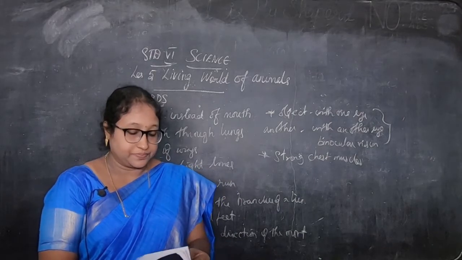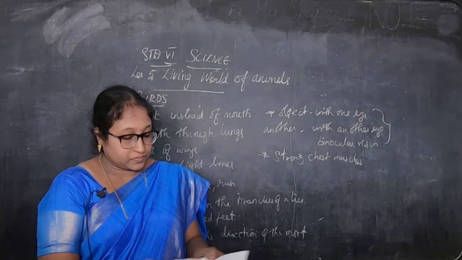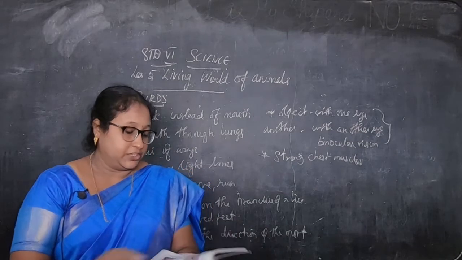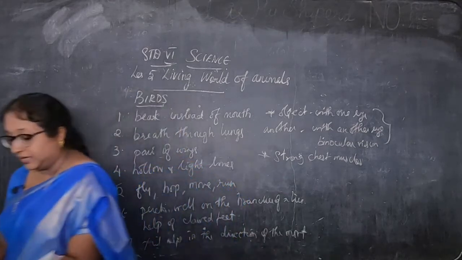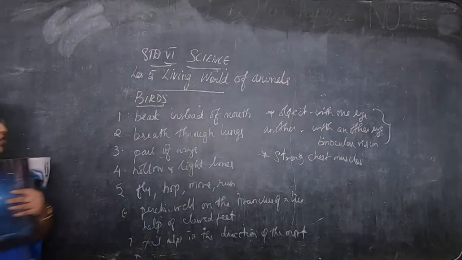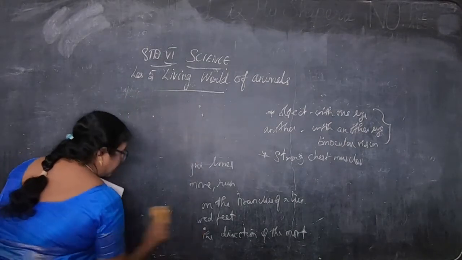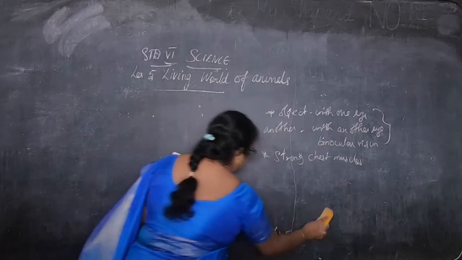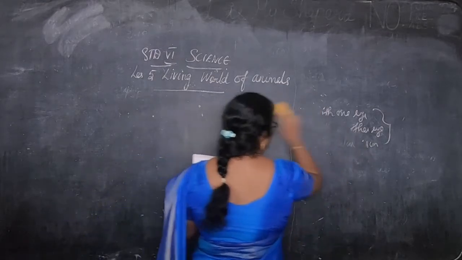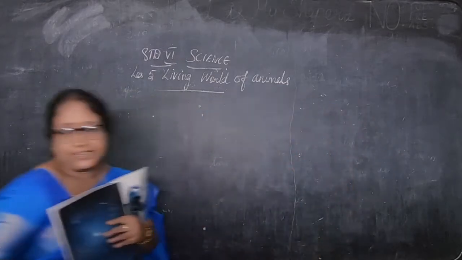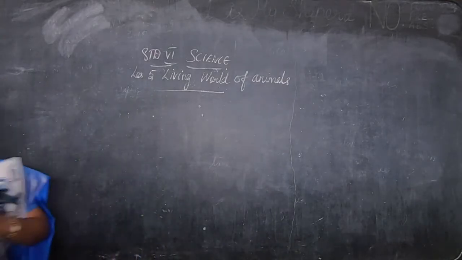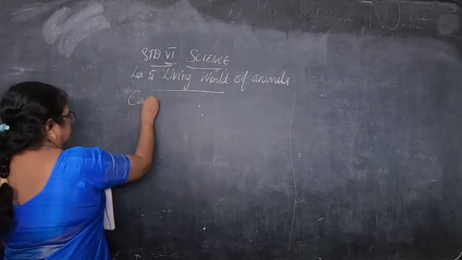Okay, children. Next is adaptations in camels. So we have finished the birds. Now we are going to see the adaptations in camels. Did you understand about these birds? I think you have understood clearly. Now we'll go to the adaptations in the camel. A camel everybody knows. Where can we find this? Desert. Okay, now we are going to see the adaptations in the camel.